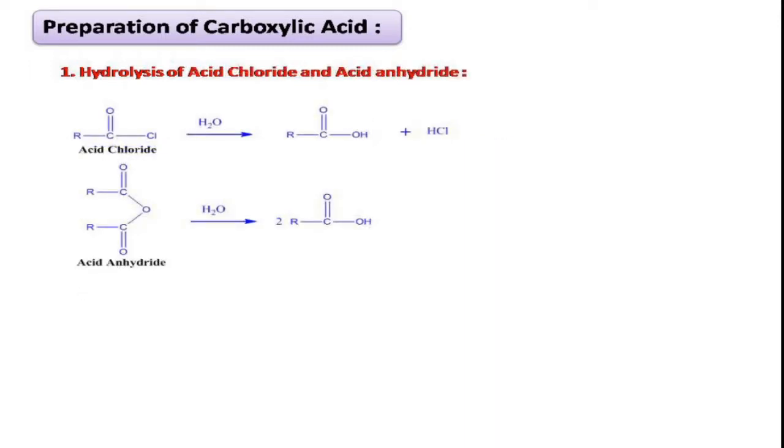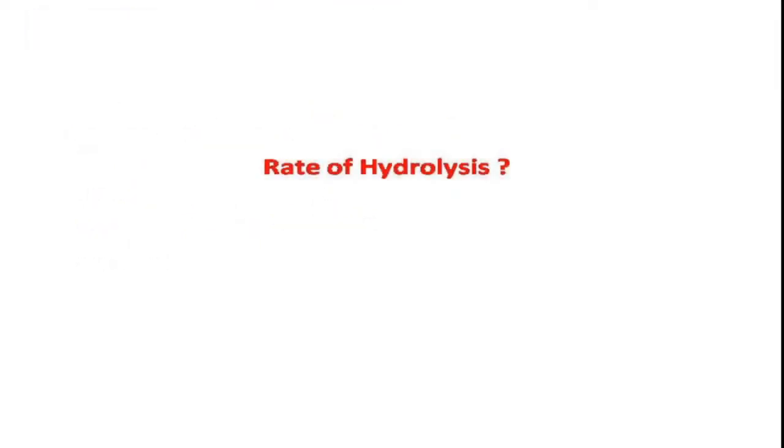At the same time, we can also get carboxylic acids by the hydrolysis of acid chloride as well as acid anhydride, right? And what is the rate of hydrolysis?